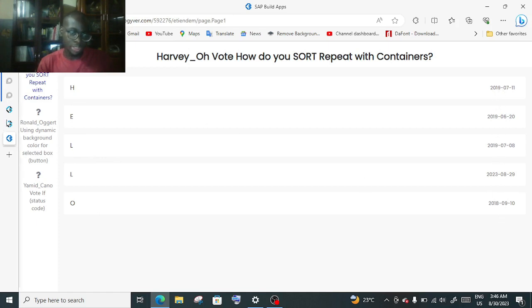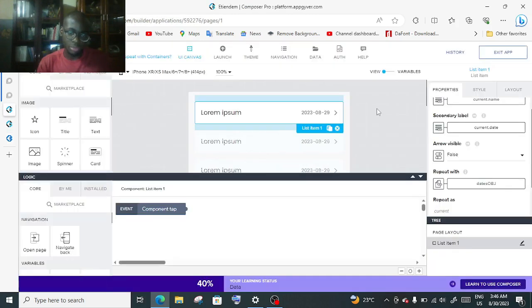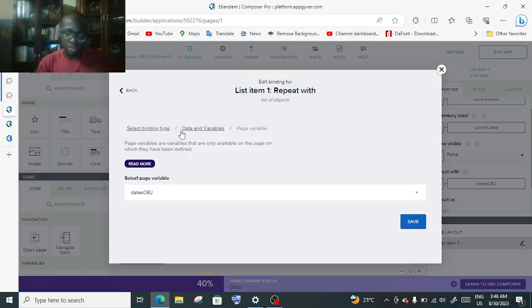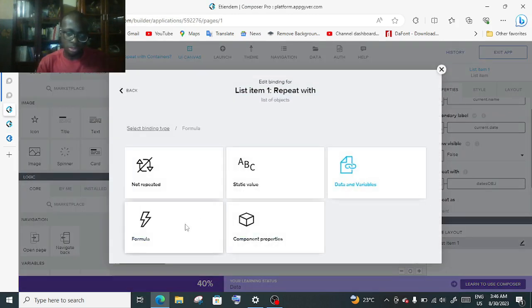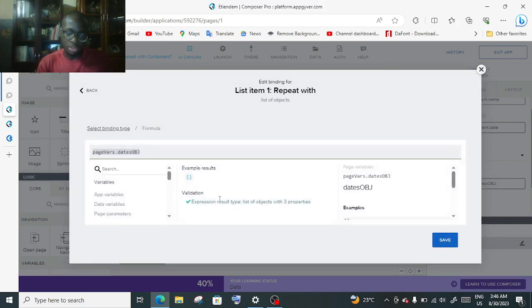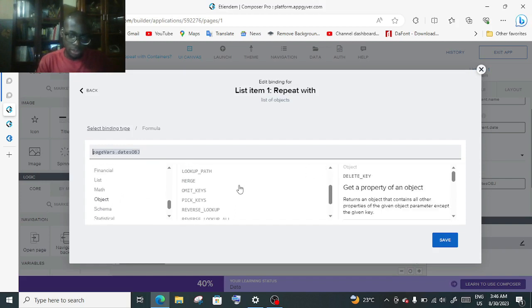So how do I make that go in order? It was simple enough. You come here, and now instead of choosing the regular variable, you come to the formula, and we're going to change this formula a bit. I'm going to make sure that the list of objects is going to pull up in a particular order. So we come right down here to objects.